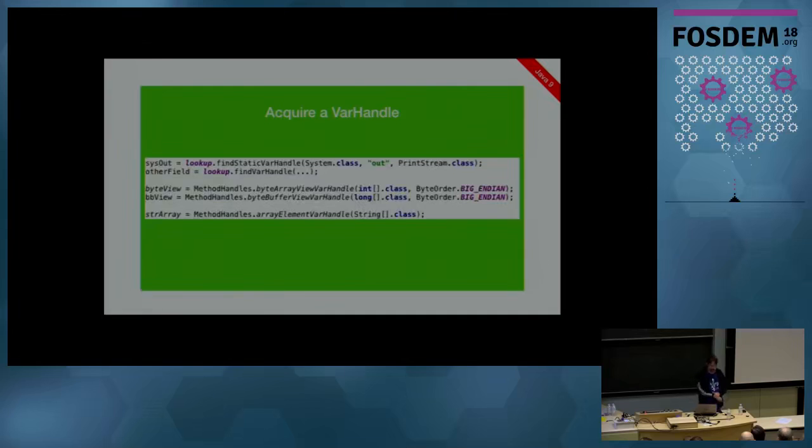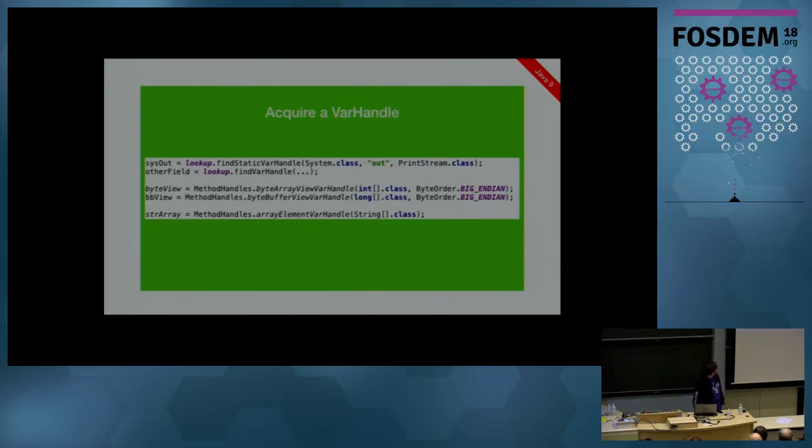What does this look like in code? So here we're going to use our system out again, so we get our static var handle, and then we can do our accesses against that. Here's our byte array view var handle, long method name. But we can basically take a byte array and make it look like it's an int or a long. So we can walk it with 32-bit or 64-bit stride rather than walking it in 8-bit chunks.